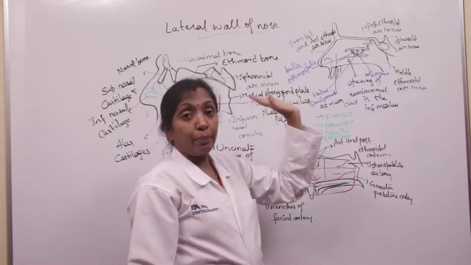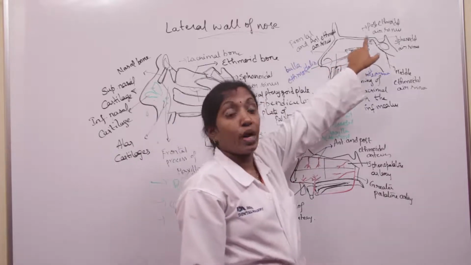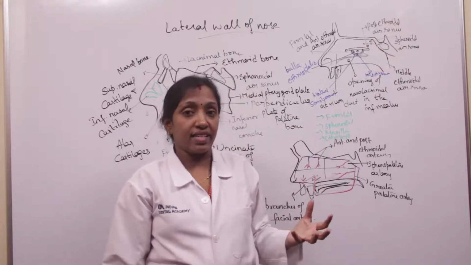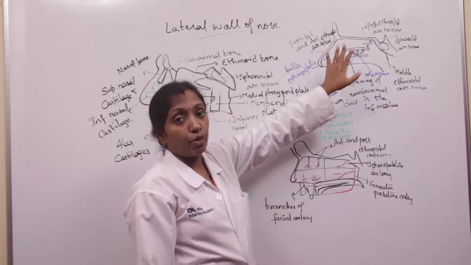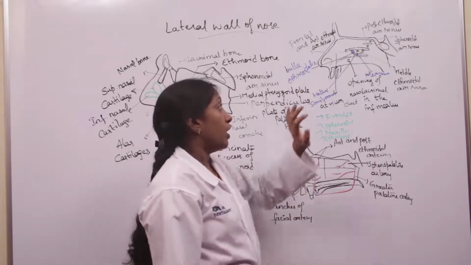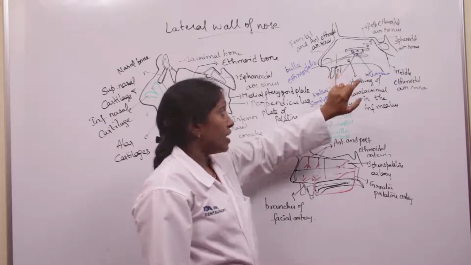Just above and behind the superior meatus, we have the sphenoethmoidal recess, which receives the opening of the sphenoidal air sinus. So that's about the lateral wall of the nose. Those are the openings of the paranasal air sinuses into the lateral wall of the nose.